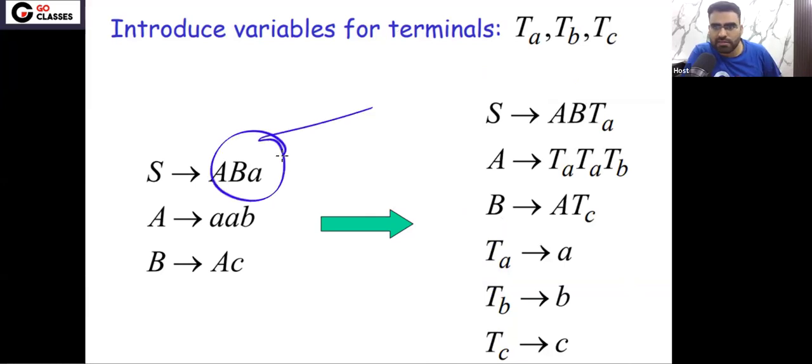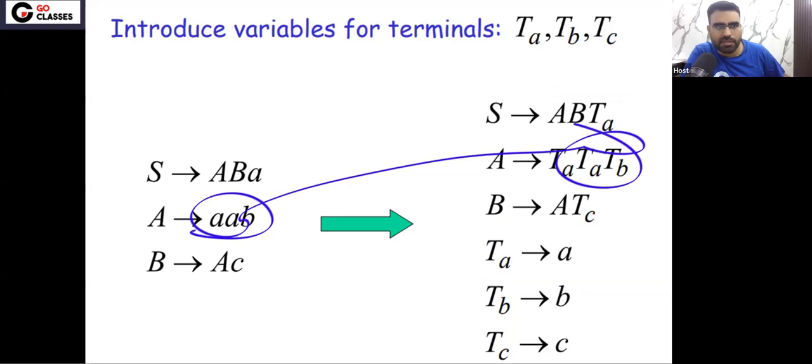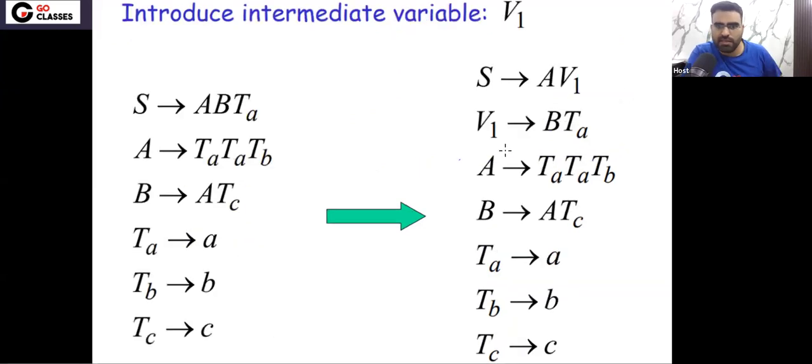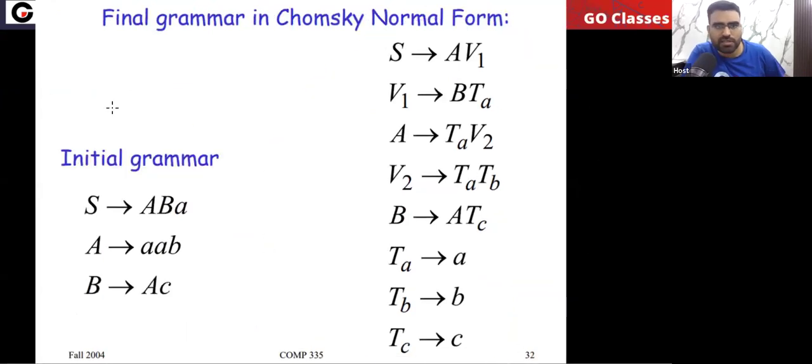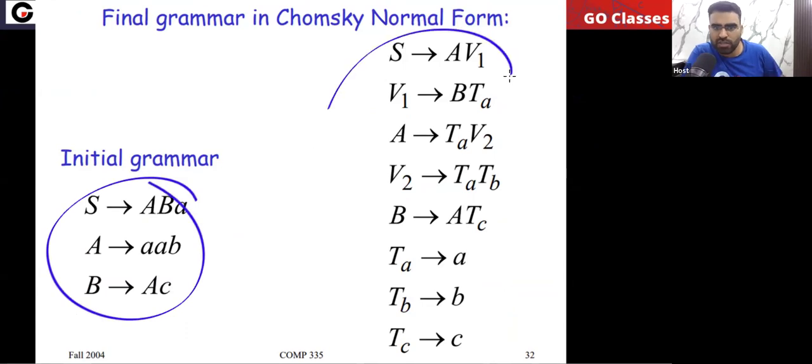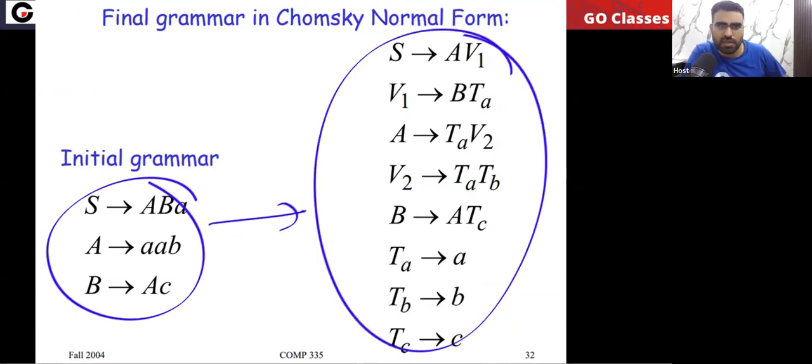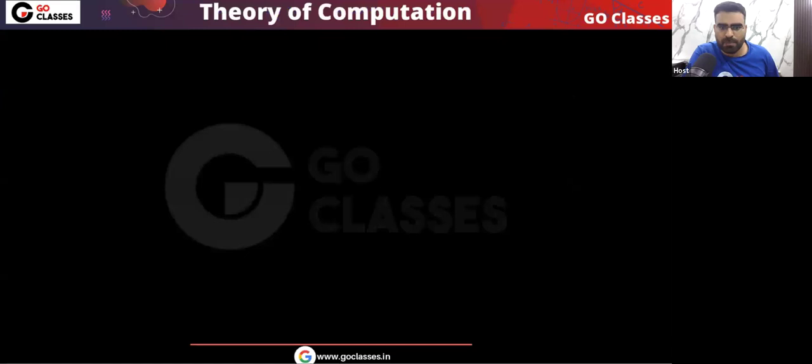Then we will write this as ABTA. This we will write as TATATB. Like this, and finally we will convert, and you can see this will be your final answer in the Chomsky normal form. So this grammar you can convert in Chomsky normal form like this. I hope this is clear. Let me know. Is this clear?